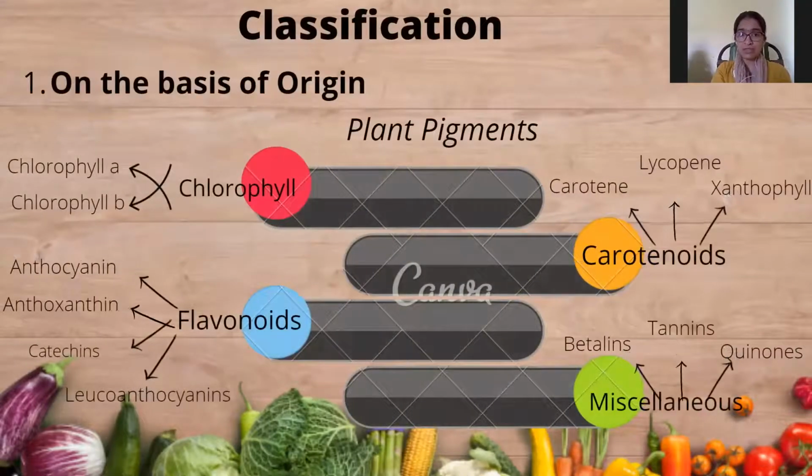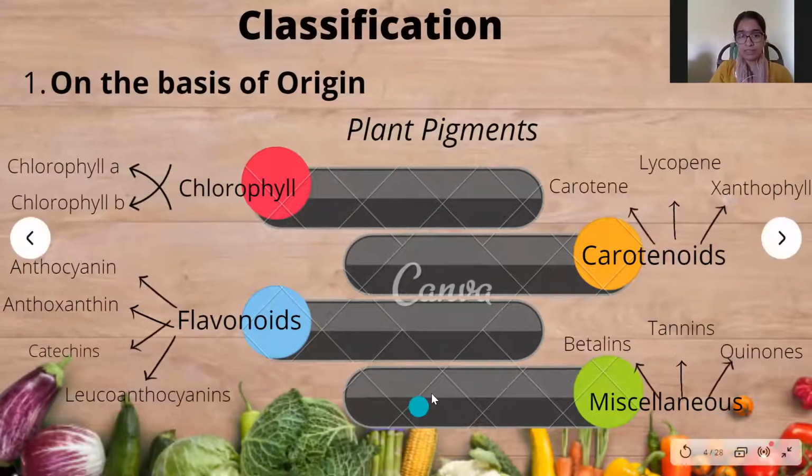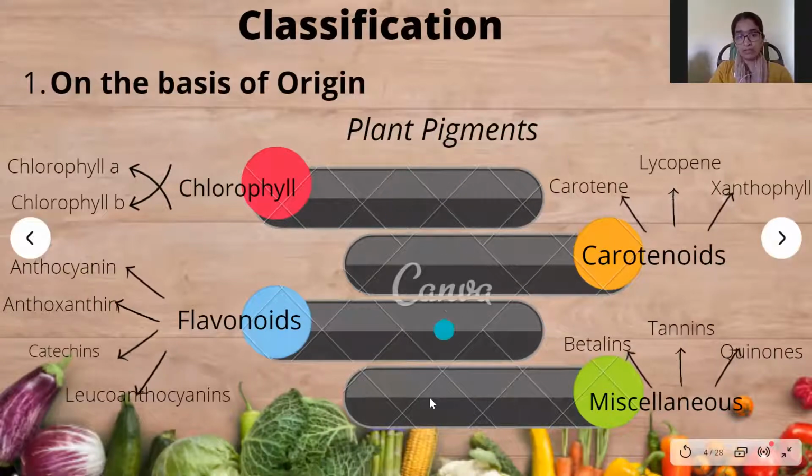Coming to the classification of pigments, on the basis of origin, pigments are classified into two categories: plant pigments and animal pigments. Plant pigments are further classified into four categories. Those are chlorophyll, carotenoids, flavonoids, and miscellaneous pigments. Chlorophyll is further divided into chlorophyll A and chlorophyll B. Carotenoids are further divided into three main categories: carotene, lycopene, and xanthophyll.